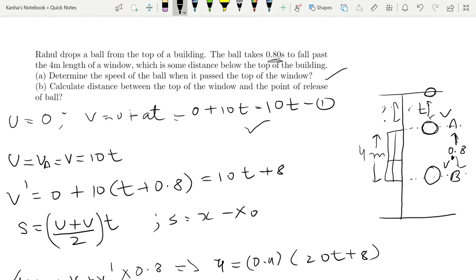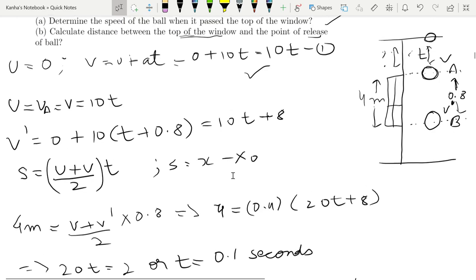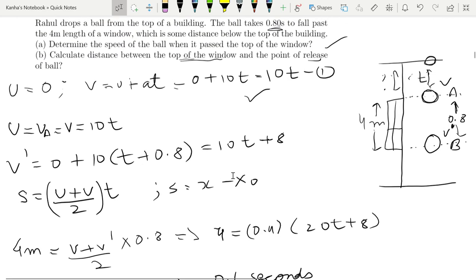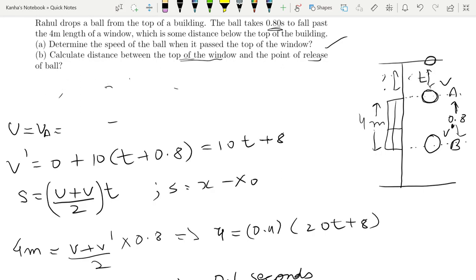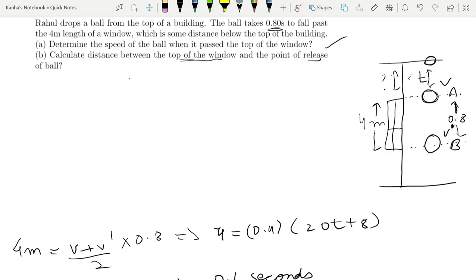Next, if you need to find the distance between the top of the window and the point of release, it is very straightforward. You don't really need to do much in this thing, because let's look at it. Erase this for your convenience. I think you can already do this on your own, but let's just give you the basic steps.